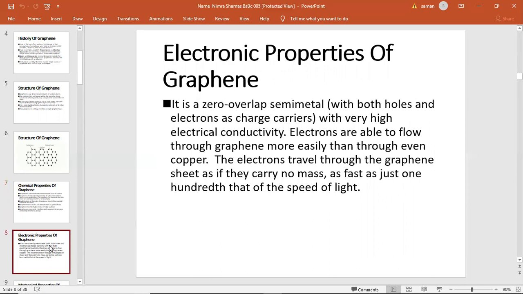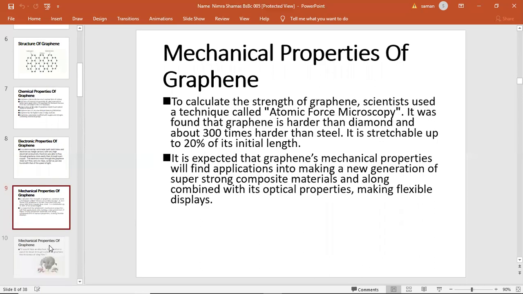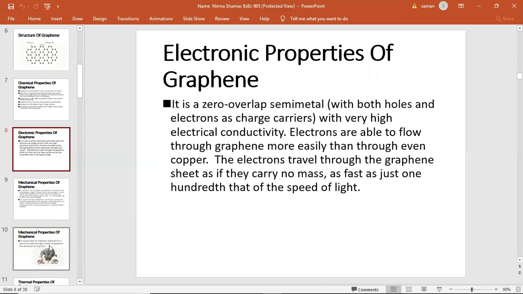Electronic properties of graphene. It is a zero overlap semi-metal. It has both holes and electrons as charge carriers. Electric current is the movement of charge. When an electron moves, a hole is created with a very high speed. With high electrical conductivity, electrons are able to flow through graphene more easily than through even copper. The electrons travel through the graphene sheet as if they carry no mass.